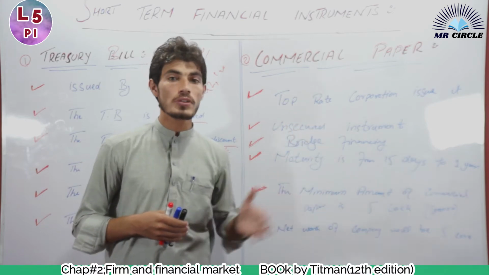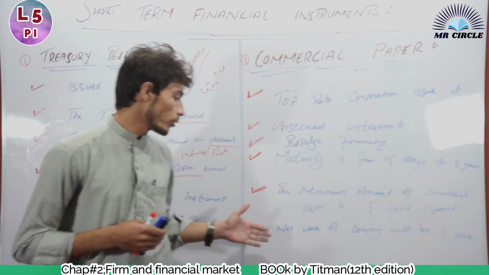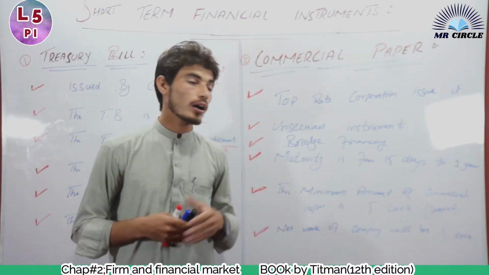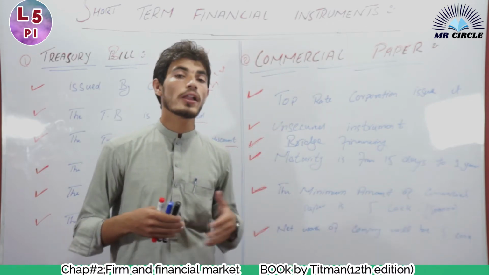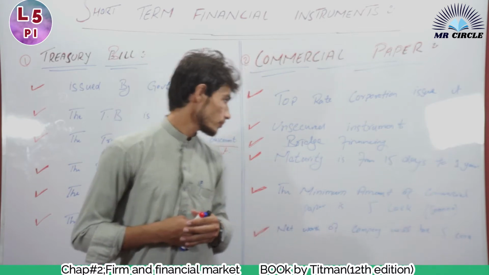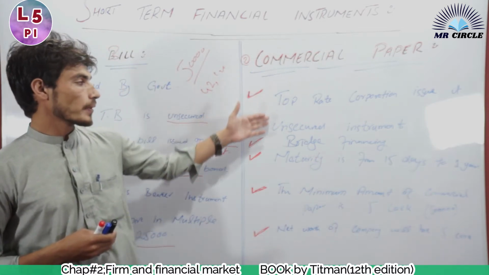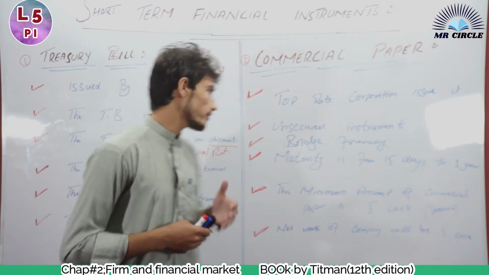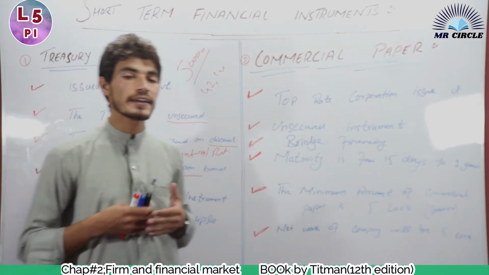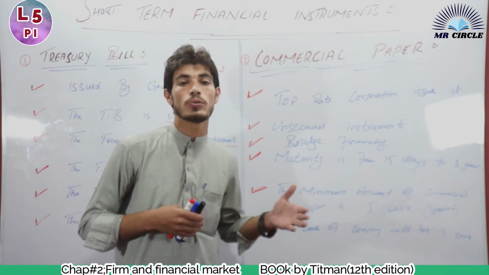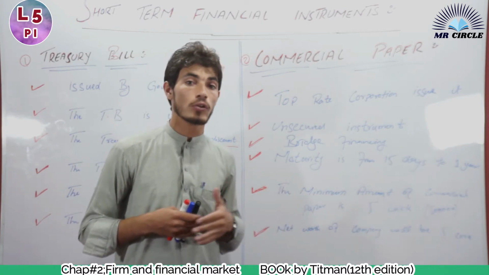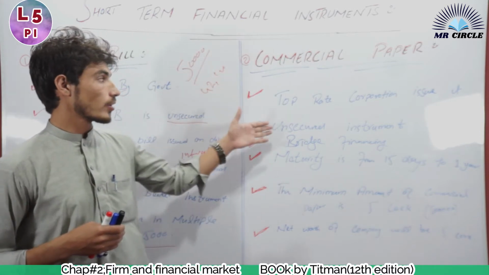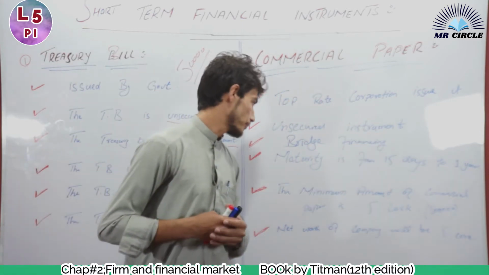Top rate corporation means a corporation whose net worth is more than 5 crores, or one that is well known in the country. The commercial paper is also an unsecured instrument. Unsecured means, as we discussed, that there is no guarantee between the party who issues this instrument and the one who purchases it. It is very risky because it is unsecured.